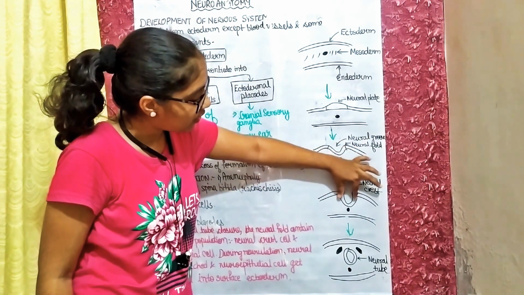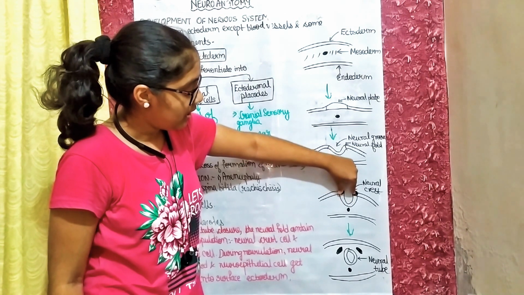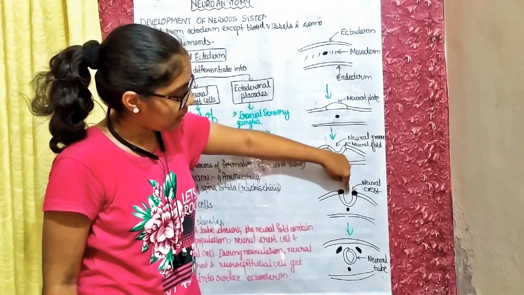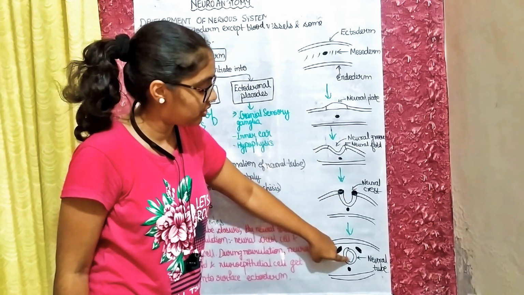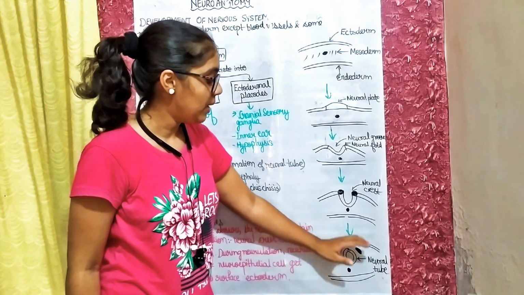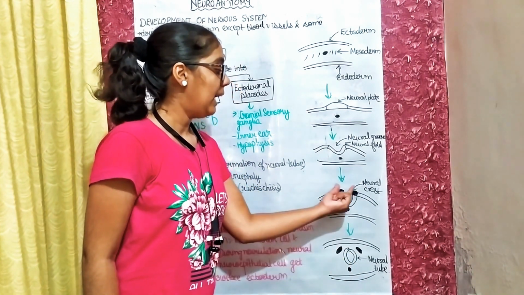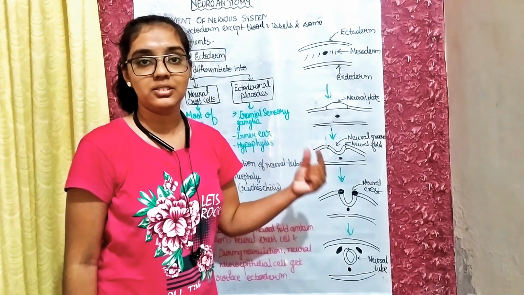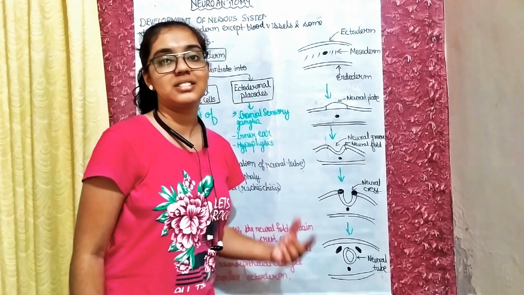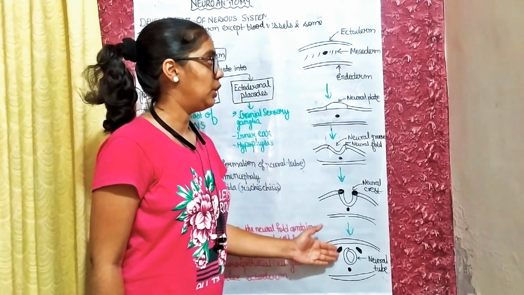The ends of this groove start to join, and when these two structures join, it forms a complete circular structure, that is the neural tube, and it detaches from the ectoderm and forms a separate structure. And these neural cells also detach and form the neural crest cells. So this is the basic step for the formation of the neural tube.